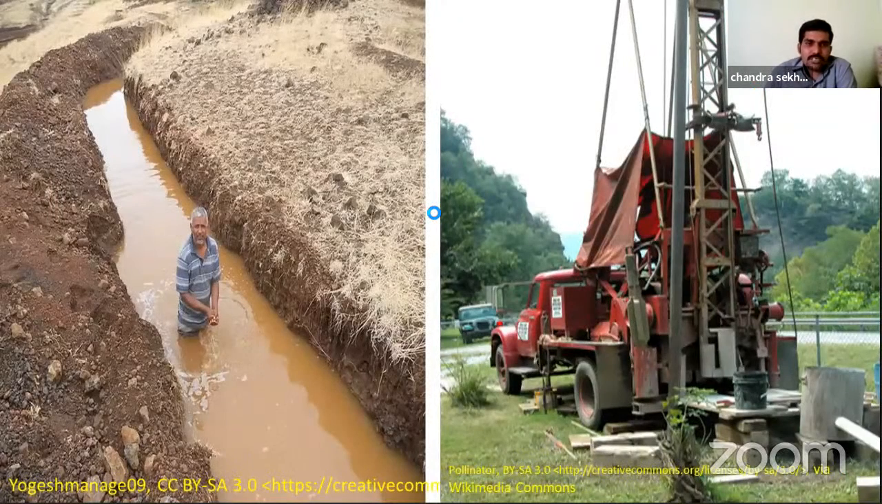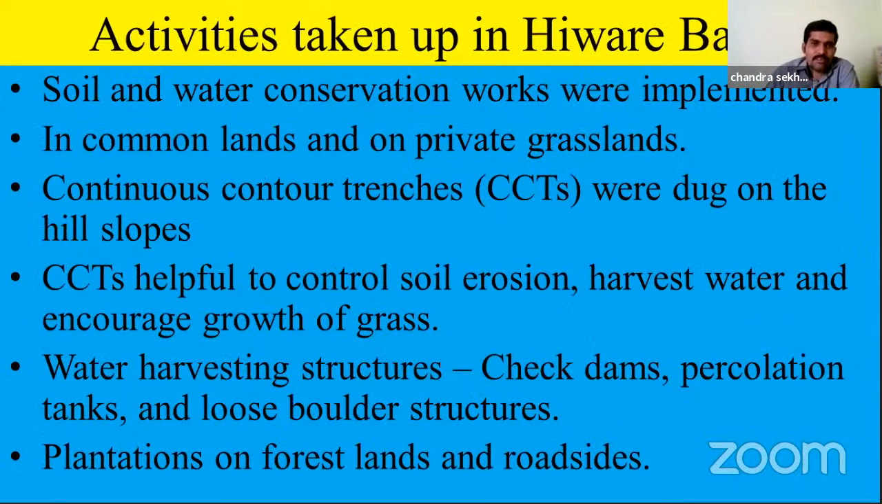Like this, in the picture you can see the contour trenches. This is a long, small canal-like structure. In the rainy season, when they get rains, rainwater fills these trenches and percolates into the ground, which helps improve groundwater. That is why they first dug so many CCTs in open lands and private grasslands, to recharge the groundwater. CCTs also help control soil erosion, harvest water, and encourage the growth of grass.